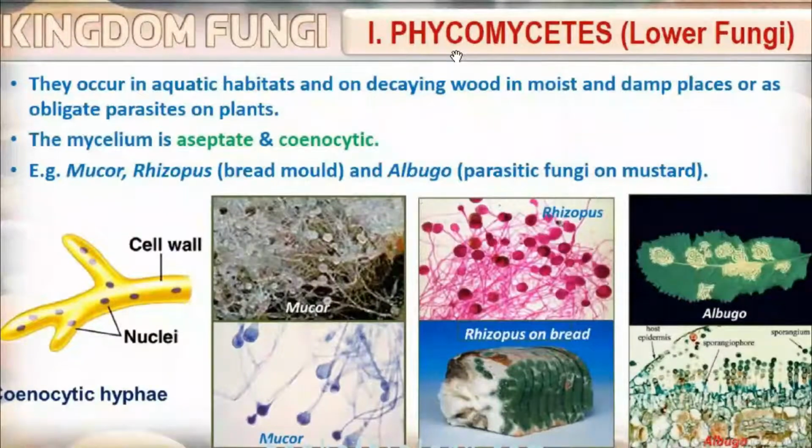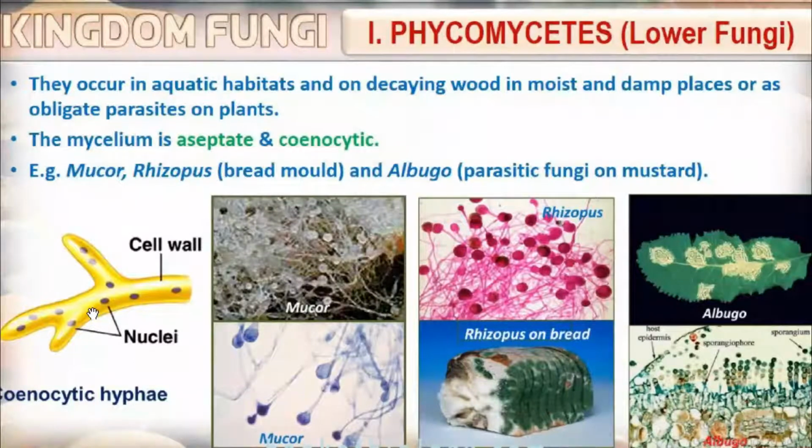Phycomycetes, they are known as lower fungi. What are the characteristics? They occur in aquatic habitats, and on decaying wood in moist and damp places or as obligate parasites on plants. The mycelium is aseptate. Aseptate means this we have studied already. This condition is known as cenocytic. Cenocytic hyphae. There are no cross walls in between.